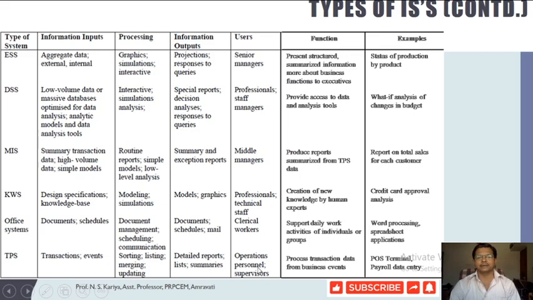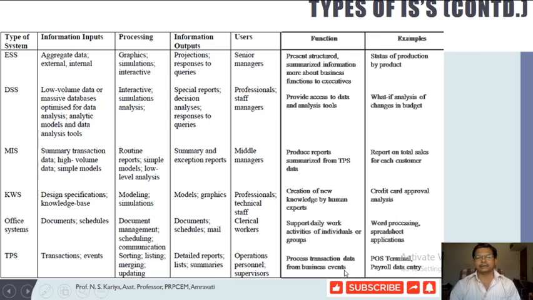Who will be the primary user? The primary users will be those people who interact directly with the customers, for example customer care executives or clerical staff, those who directly enter the data. So simple types of operations, personnel and supervisory operations come under this TPS.